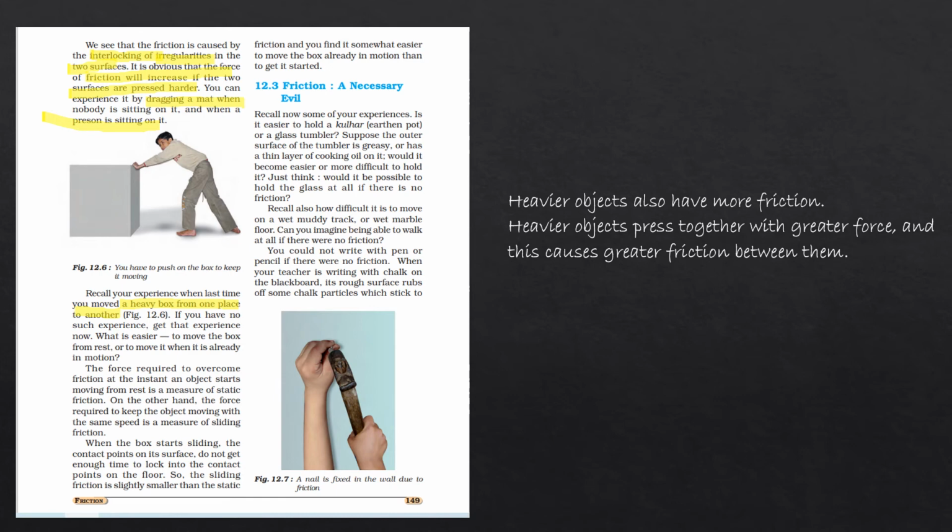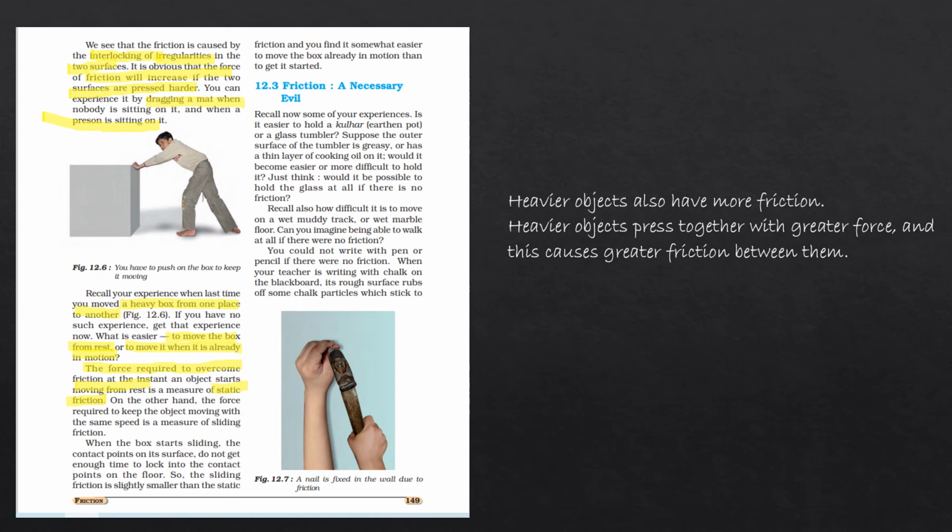Then we get the idea that moving the box from rest is a little bit tough, but when the object is already moving, it is easier for us to keep it in motion. So here we find two types of friction. In the next video we will discuss them in detail, but here we will discuss them a little. The force required to overcome friction at the instant an object starts moving from rest is known as static friction.